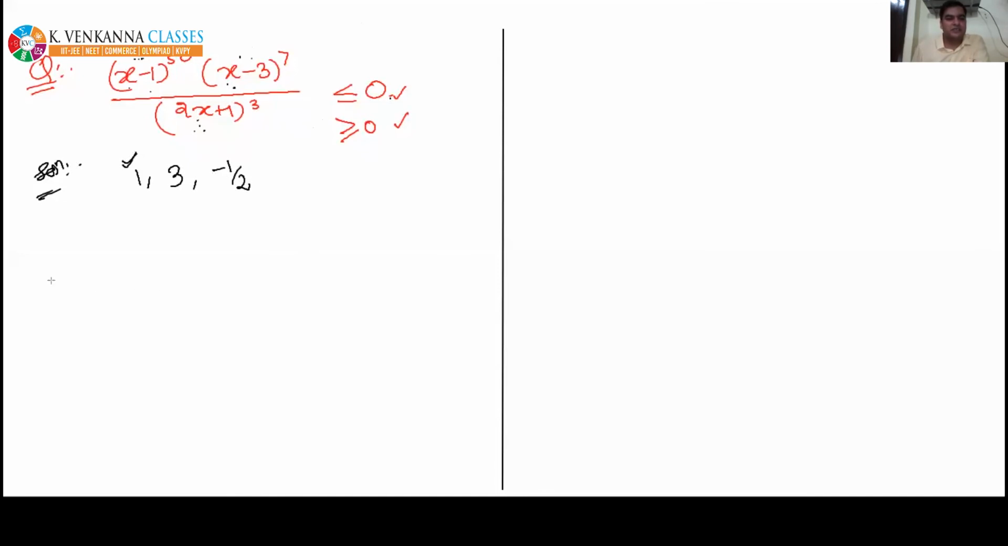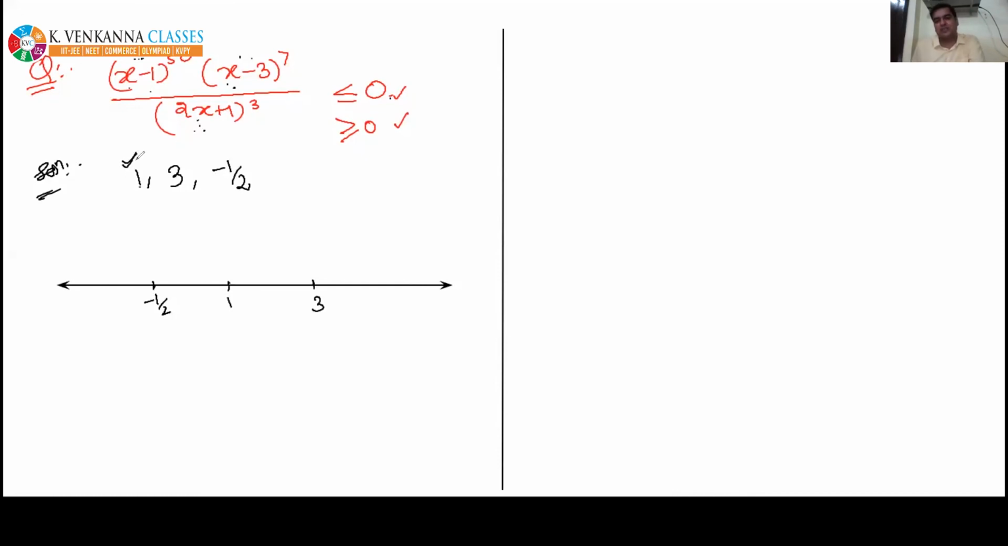Now the next step is to mark the critical points on the number line. The smallest one is minus half, then 1, and then the largest one is 3. Now let's draw the wavy curve. Keep in your mind that at 1, the wavy curve will not change its sign. Okay, let's check the answer.